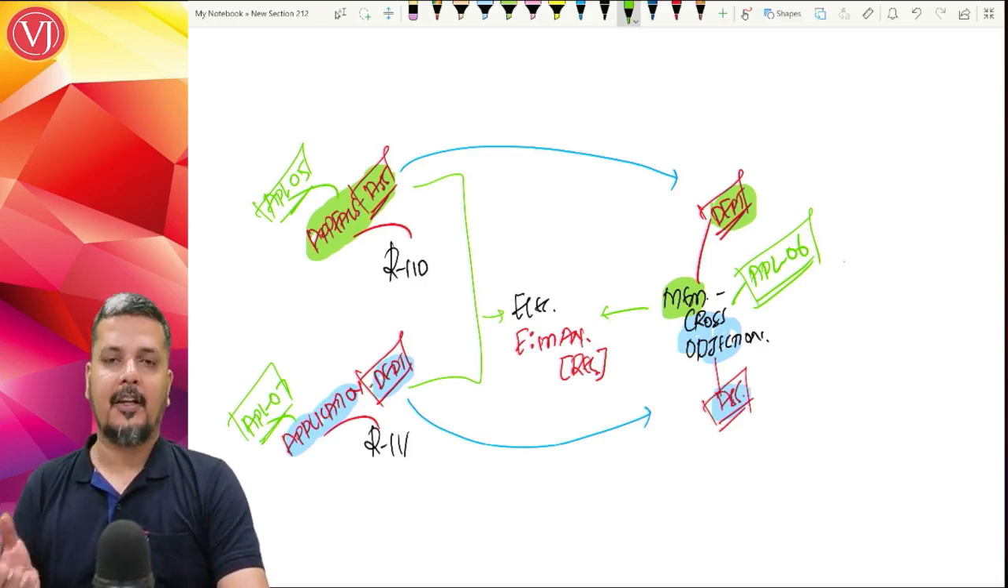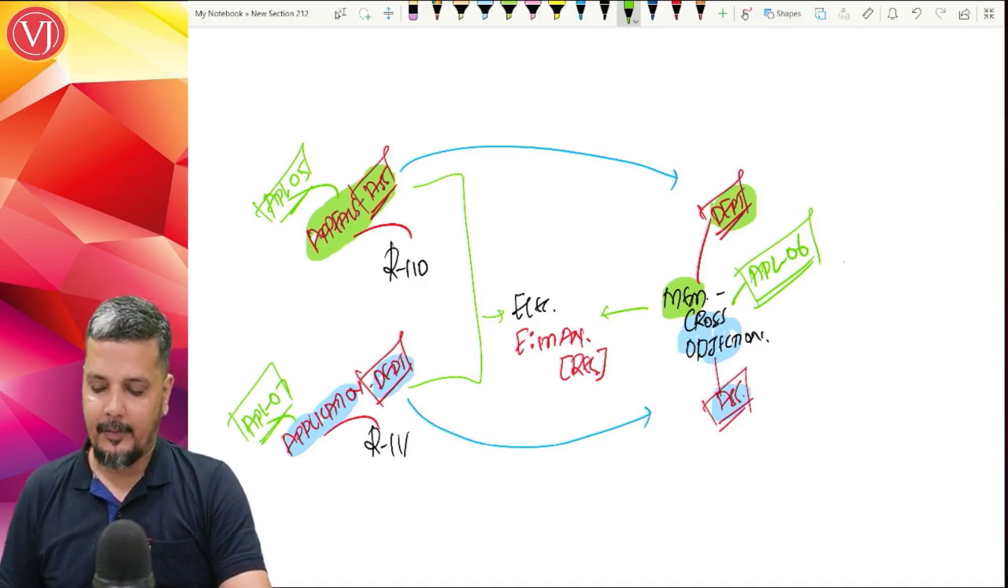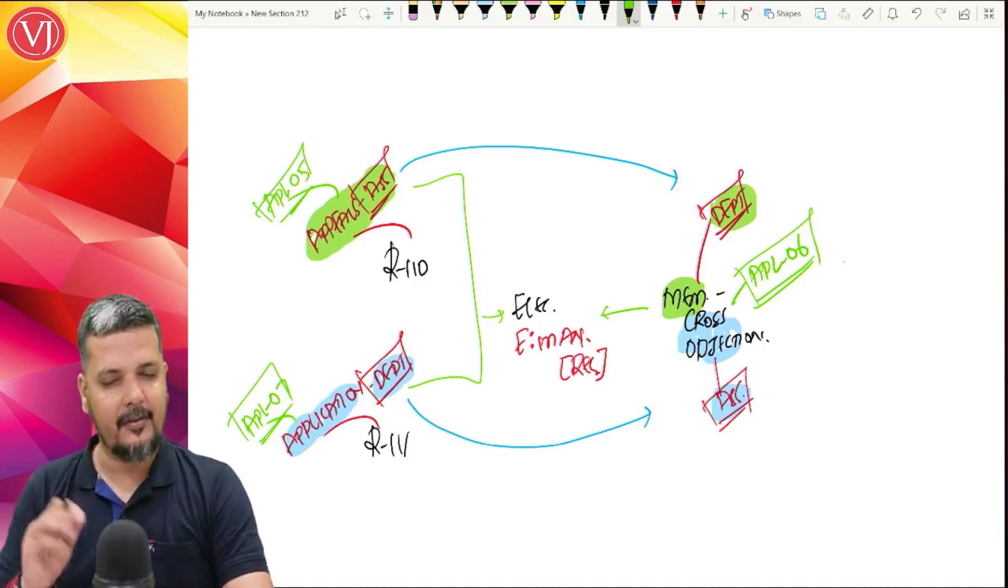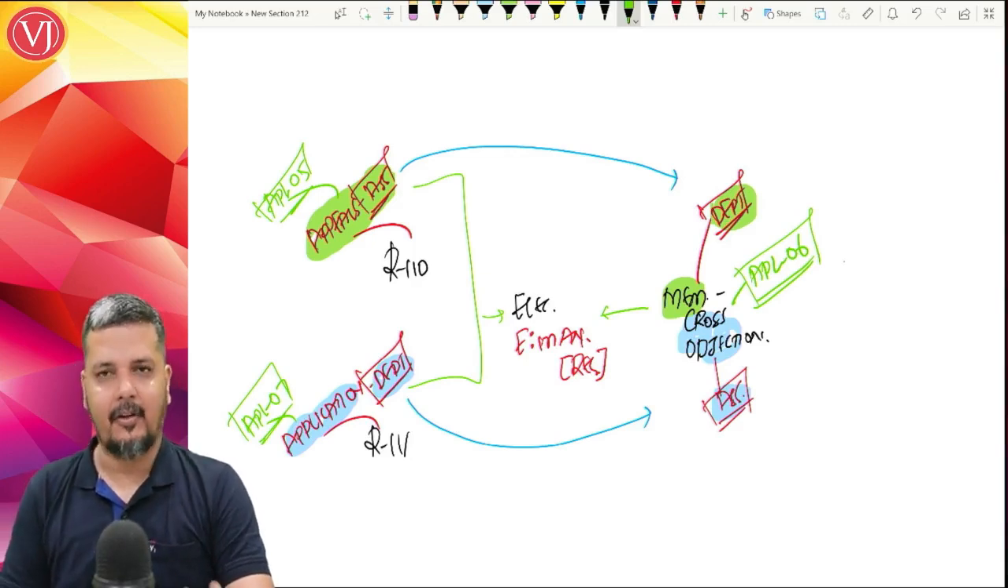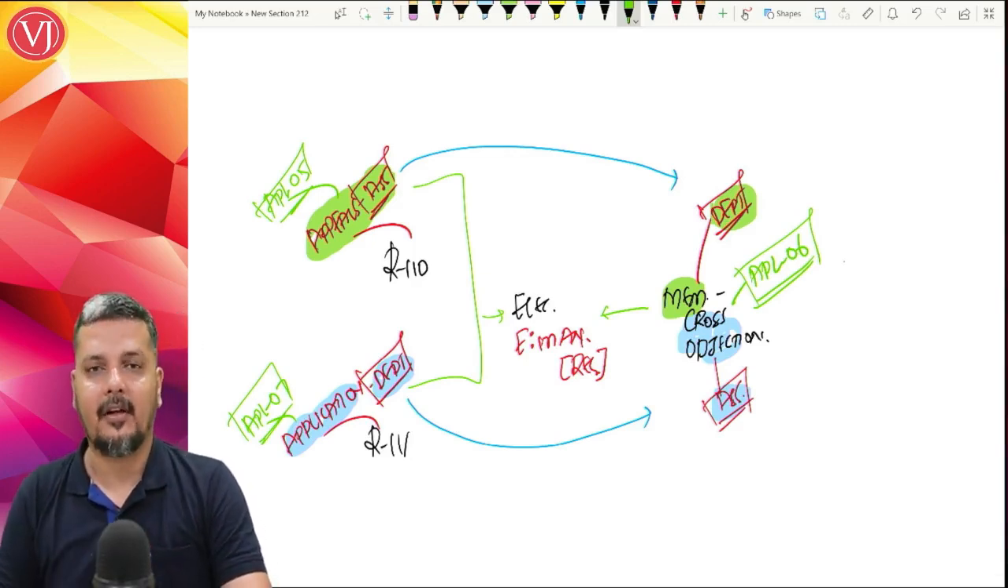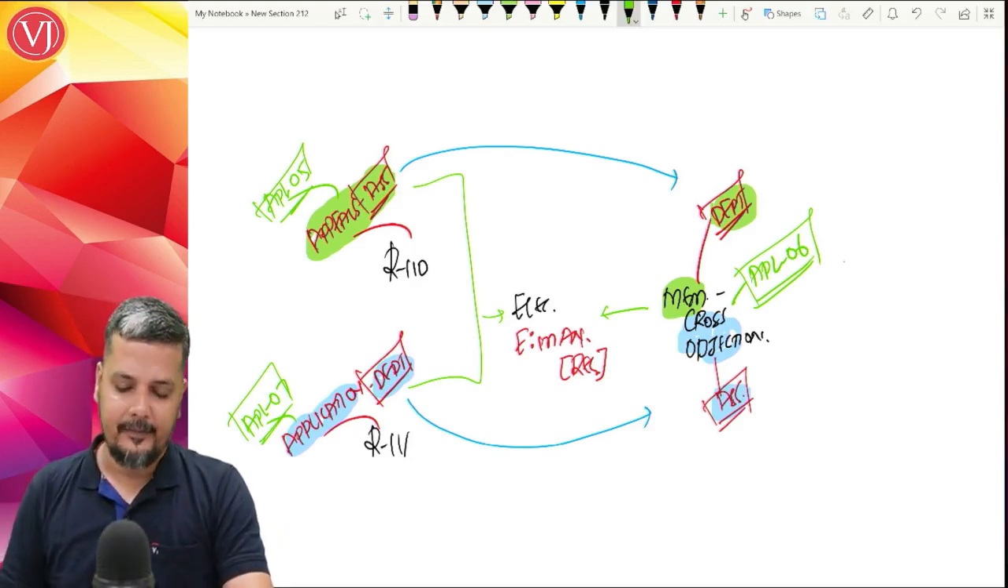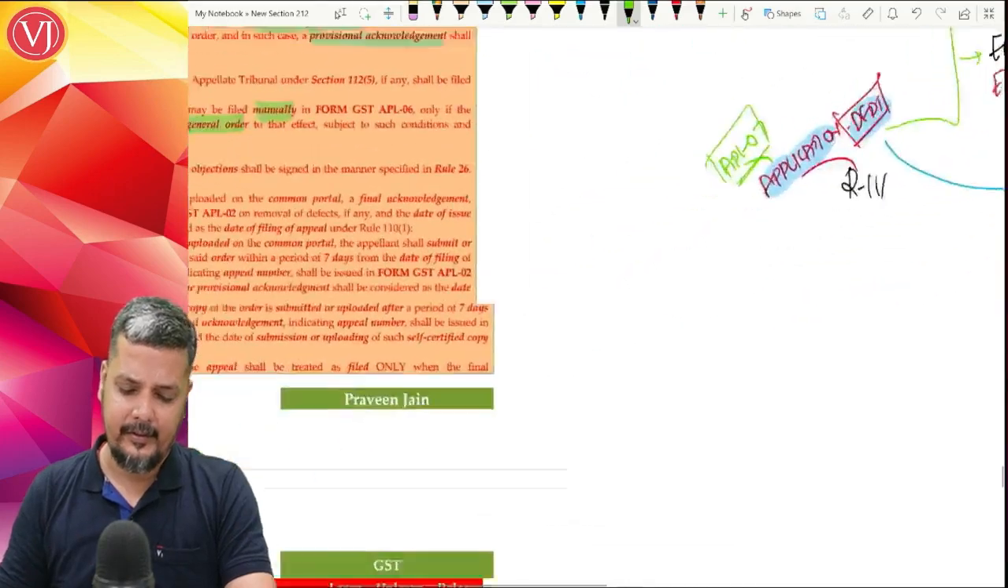It is application by the department, it is APL 07. In between, it is APL 06, which is cross appeals, memorandum of cross objection, whether by SSC or department, it is APL 06. And the same point, normally electronically, but with the permission of registrar by a general or special order of registrar, you can go with manual thing.